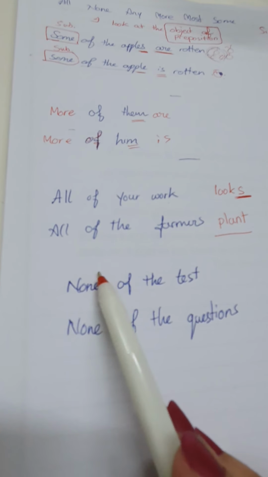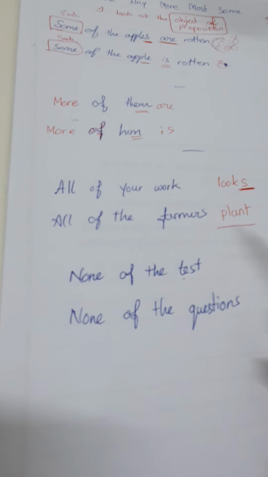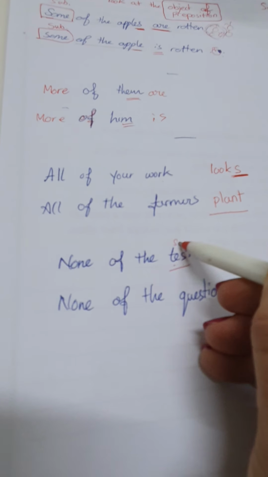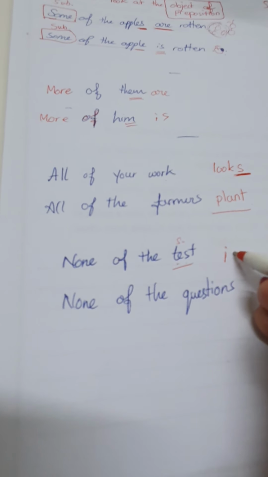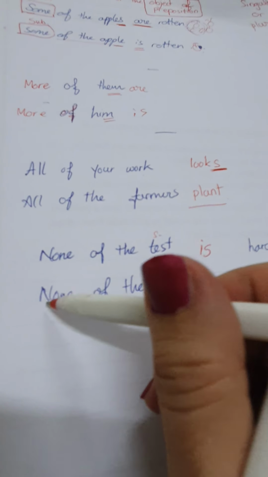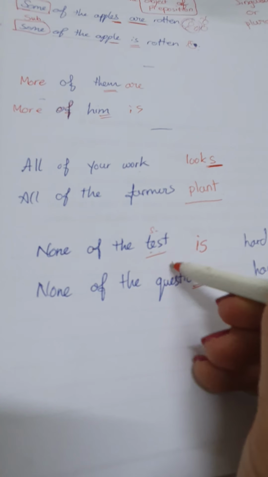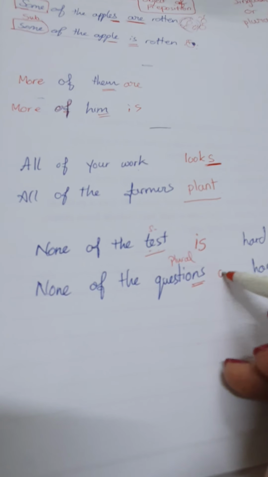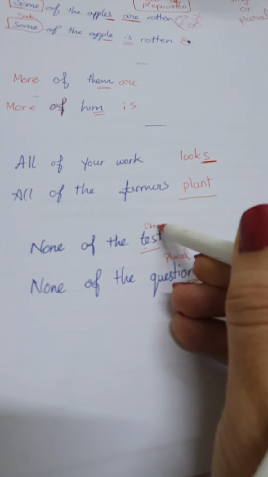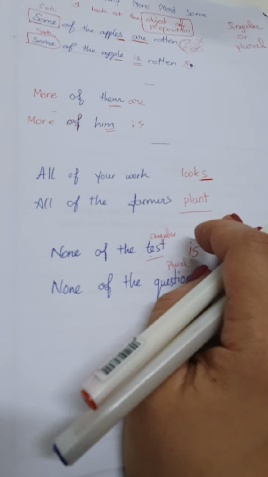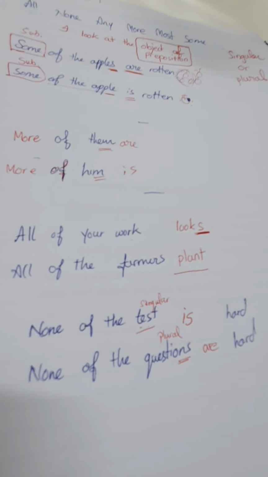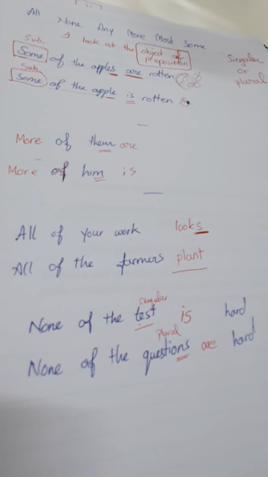So none of the tests, singular, so "is hard". But none of the questions, plural, "are hard". Here I write singular. Okay, done. Now you know them all.